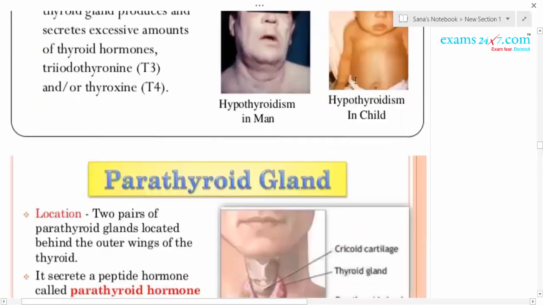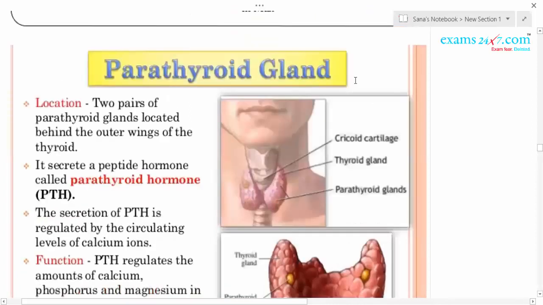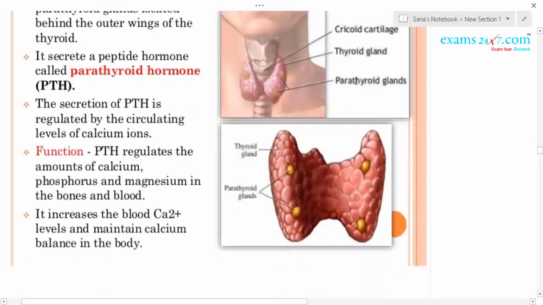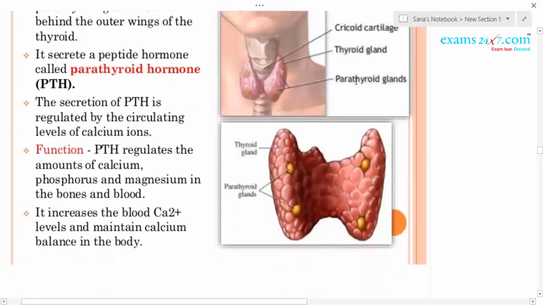The next gland is called the parathyroid gland. This is located behind the outer wings of the thyroid gland. They are in two pairs. It secretes the peptide hormone called parathyroid hormone. The secretion of parathormone, or parathyroid hormone, regulates the calcium level in the blood.